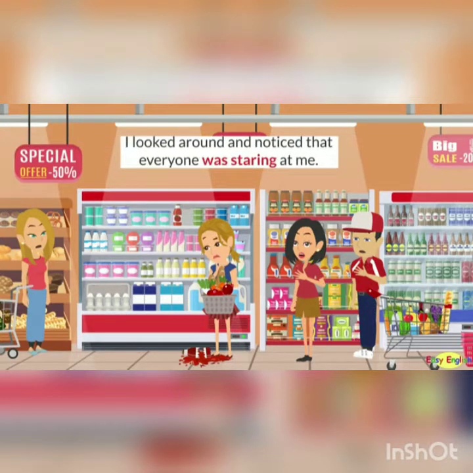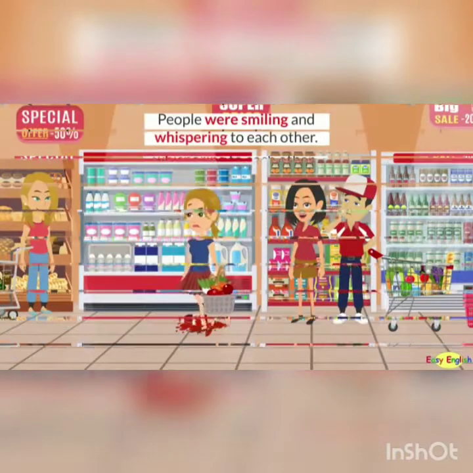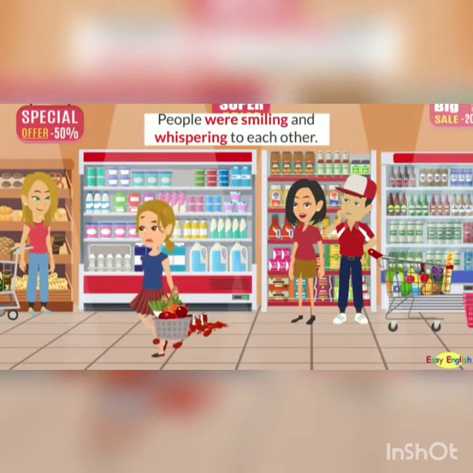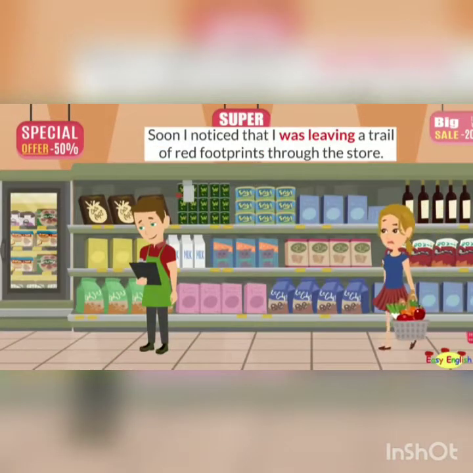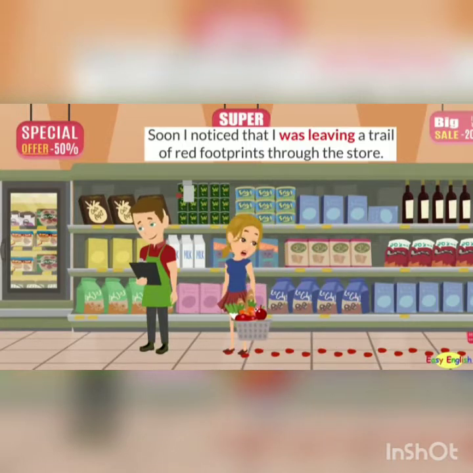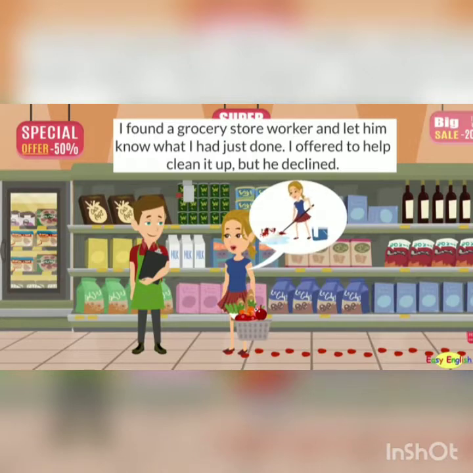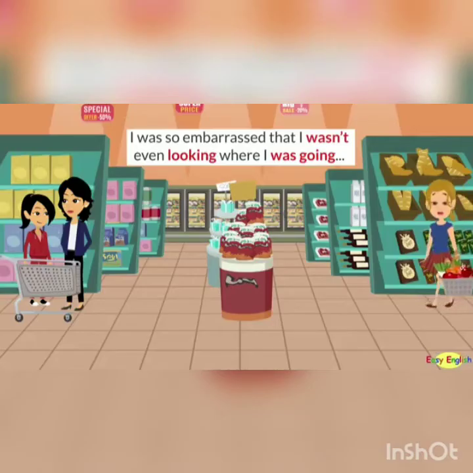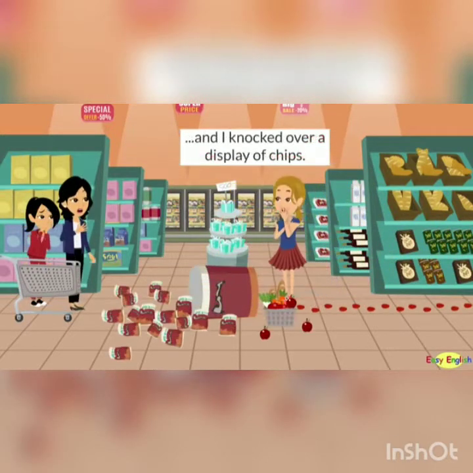I looked around and noticed that everyone was staring at me. People were smiling and whispering to each other. Soon I noticed that I was leaving a trail of red footprints through the store. I found a grocery store worker and let him know what I had just done. I offered to help clean it up, but he declined. I was so embarrassed that I wasn't even looking where I was going. And I knocked over a display of chips.